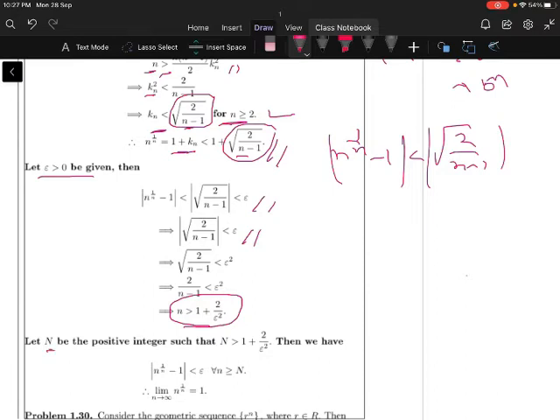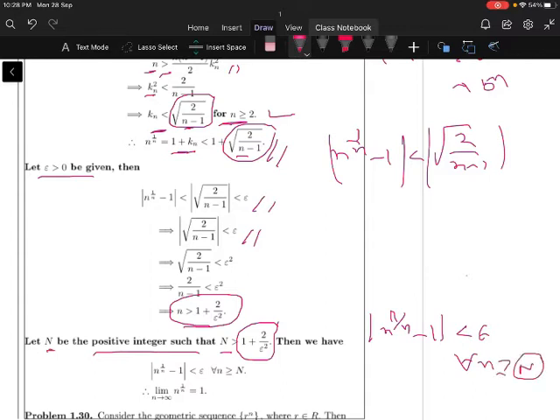So therefore let us take capital N to be a positive integer such that this N will always be greater than 1 plus 2 by epsilon square. So thus we have modulus of n to the power of 1 by n minus 1 less than epsilon for all n greater than or equal to N. Capital N is equal to this value, 1 plus 2 by epsilon square.